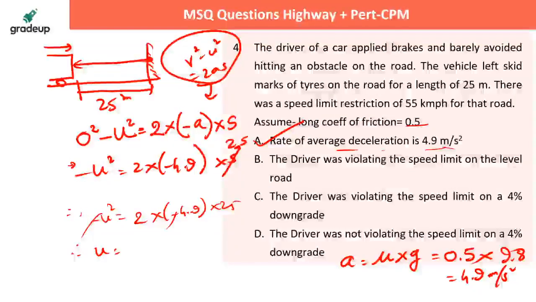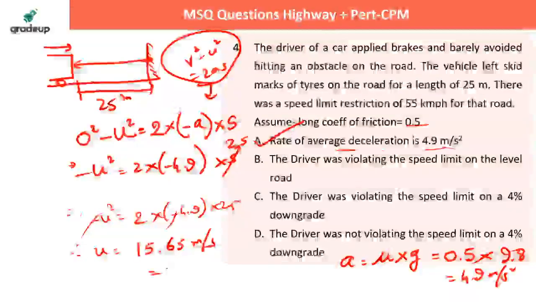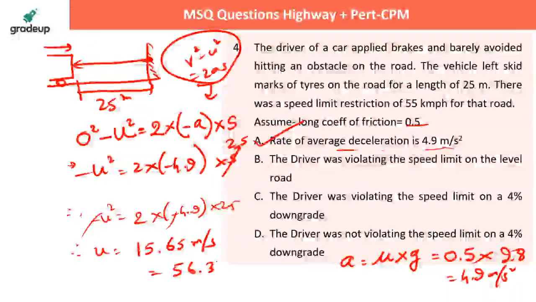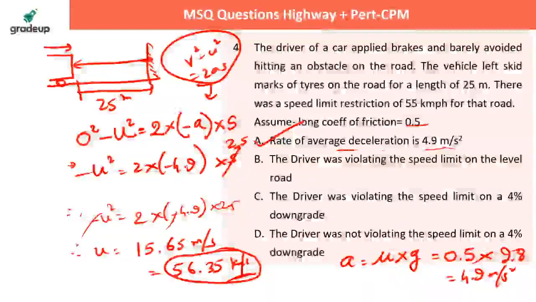25 into 4.9, so this answer is coming as 15.65 meter per second. So that into 3.6 is 56.35 kilometer per hour. Yes, I got it. Sashank is saying it's ABD. Let's check. 56.35 kilometer per hour. So the driver was initially moving at 56.3 kilometer per hour, but the speed limit was